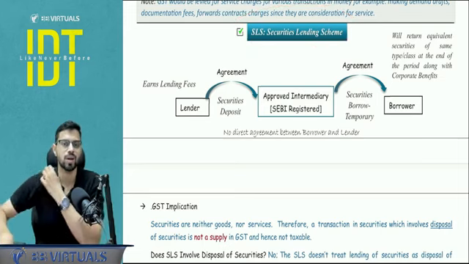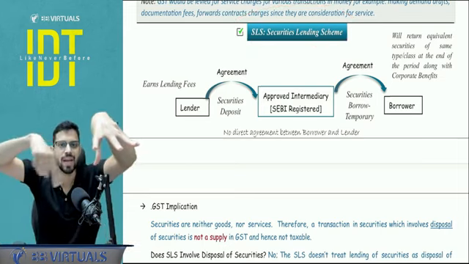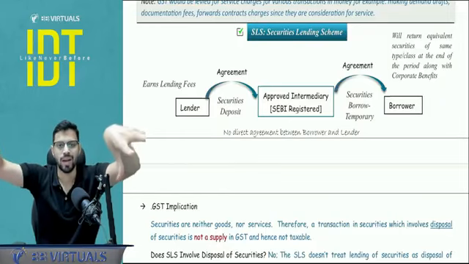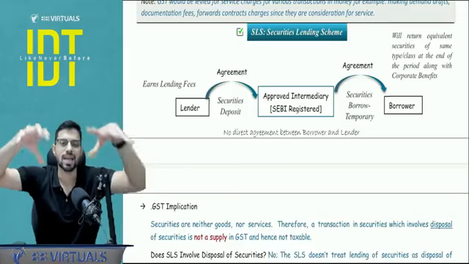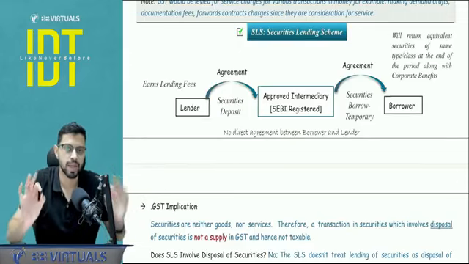Next point is with respect to the securities lending scheme. Now, what is happening in the securities lending scheme? There is a lender of securities, there is a borrower of securities, and in the middle there is a SEBI intermediary. Lender does not know borrower, borrower does not know lender. They both are transacting through a SEBI intermediary. Now, simple question, will there be any GST implication on lending fees?